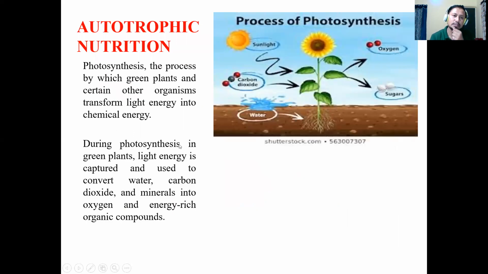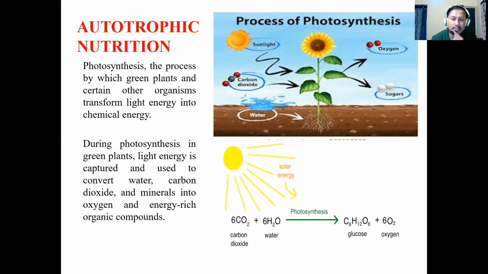Now, we'll go into detail about the autotrophic mode of nutrition. You all know the autotrophic mode of nutrition is seen in green plants, where green plants prepare their own food with the help of sunlight. The raw materials utilized are carbon dioxide and water in the green parts, giving glucose, and oxygen is released. We all know this, and this reaction is important for us to remember.